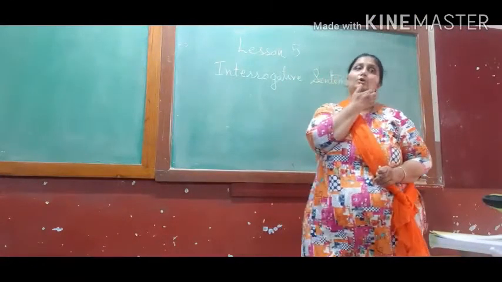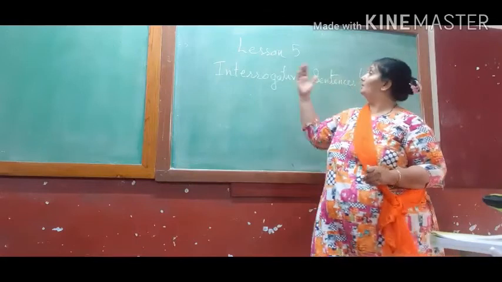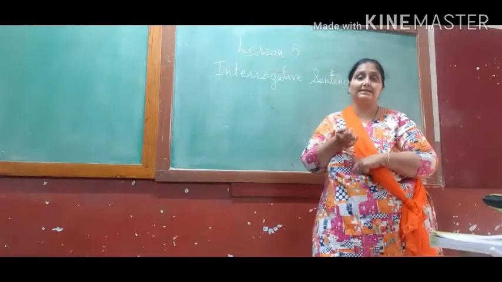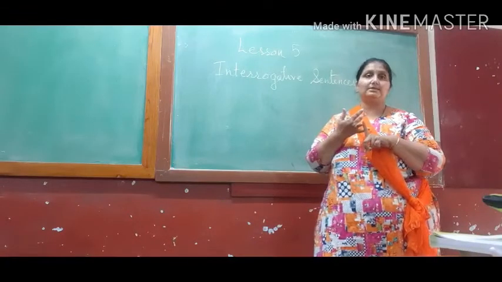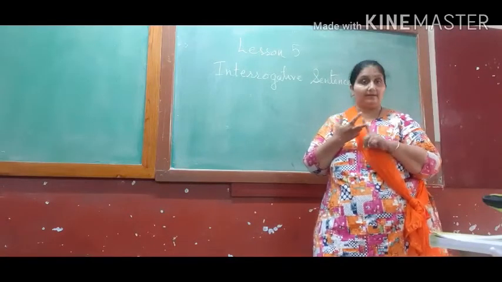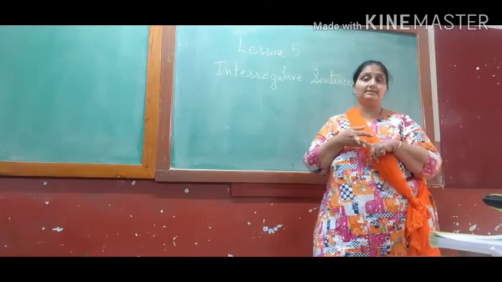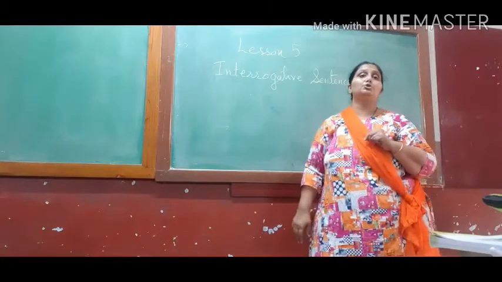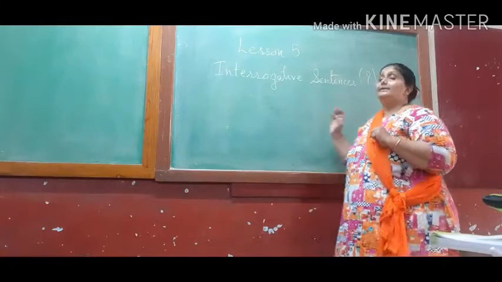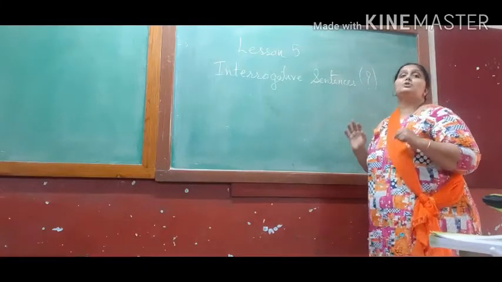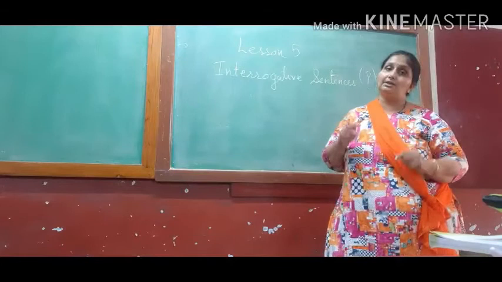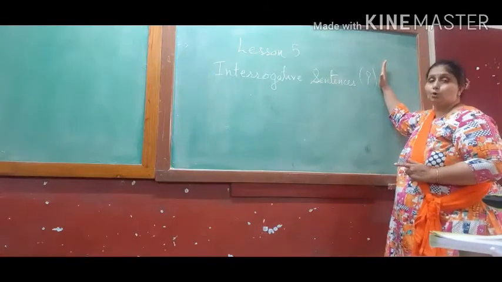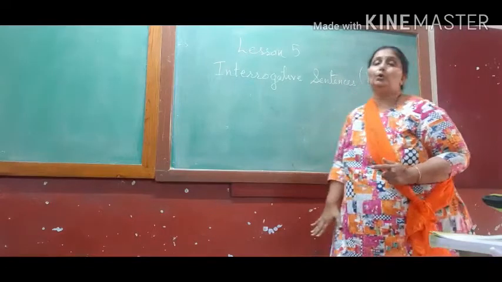So today we are on lesson number 5, interrogative sentences. See, first we have learned what is a sentence, how to make a sentence. Then we have learned about negative sentences in the last lesson. And now today we are talking about interrogative. What is interrogative? Sentences that ask questions. They are interrogative sentences, and they end with the question mark. So we are going to look into that.